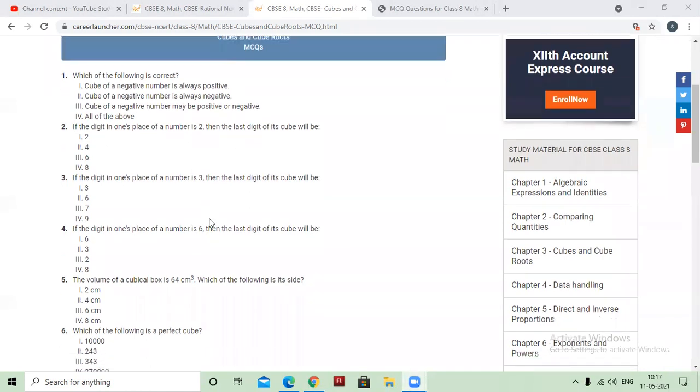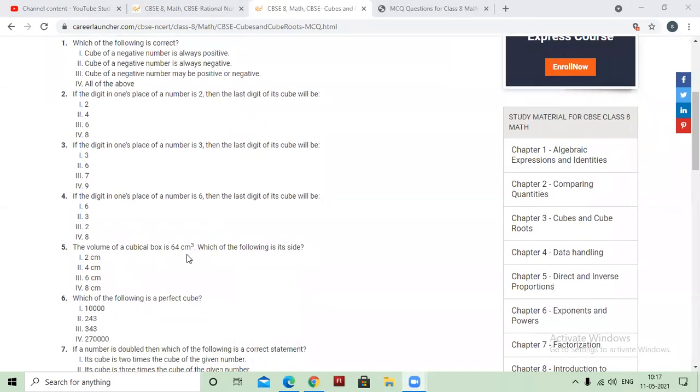Okay. Now the next: the volume of a cubical box is 64 centimeter cube. One cubical box is there whose volume is 64 centimeter cube. Then which of the following is its size? Because 64 is ending with 4, its cube root will have 4 at its end. So the answer is the second part.